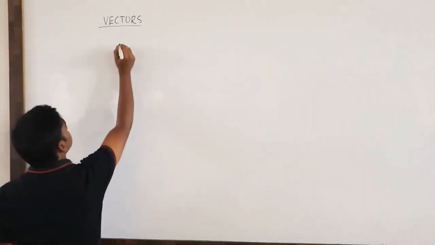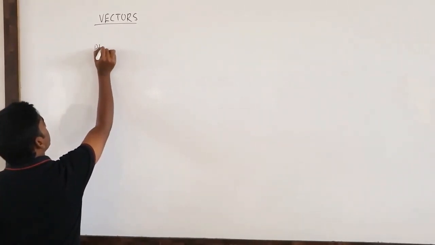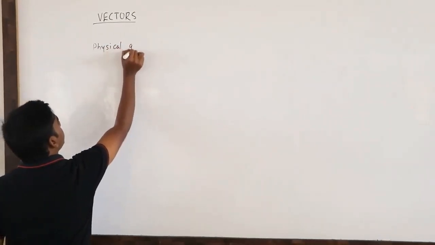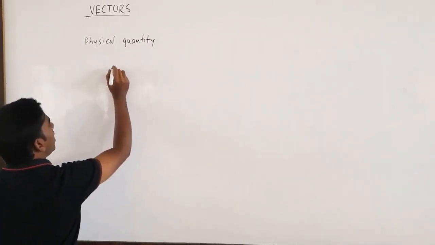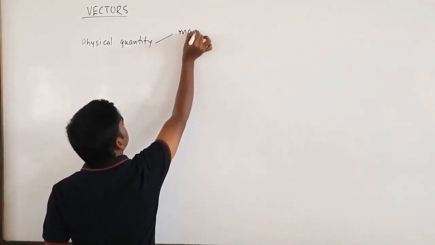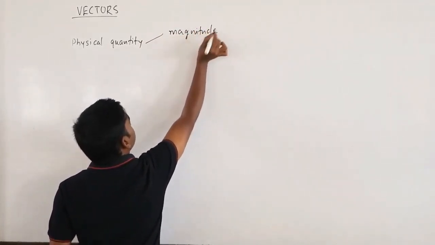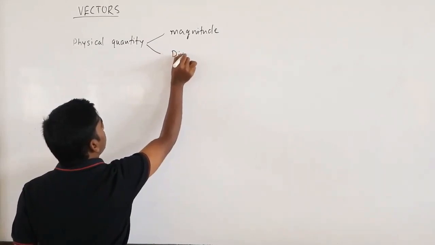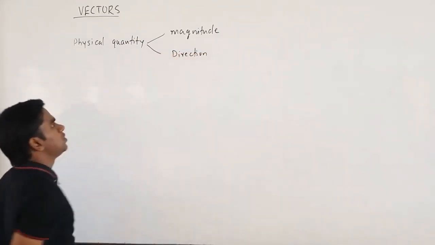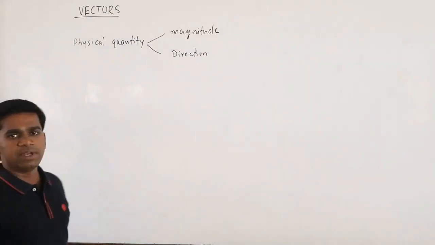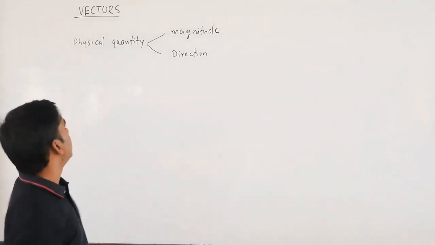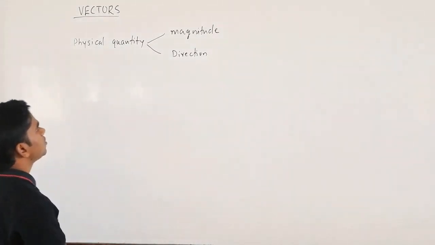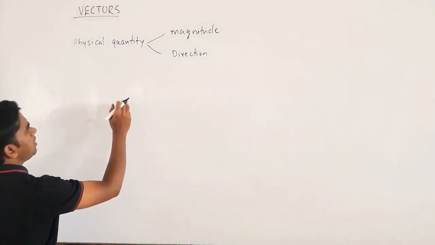As you already know, a vector is a physical quantity which has both magnitude and direction as well. If you take any physical quantity and it has both direction and magnitude, then it is called a vector.